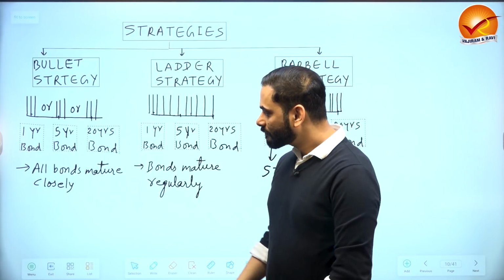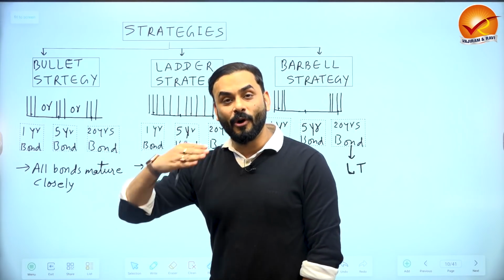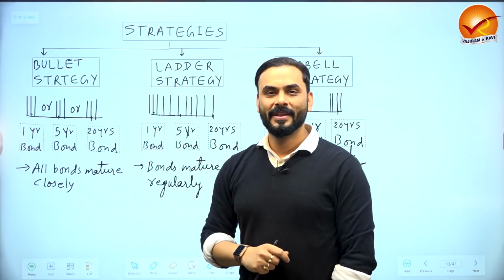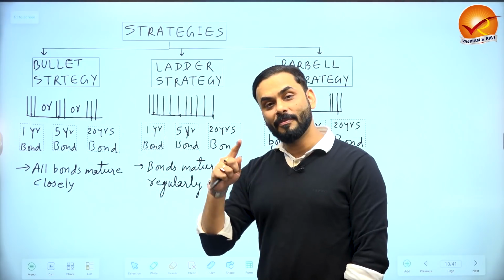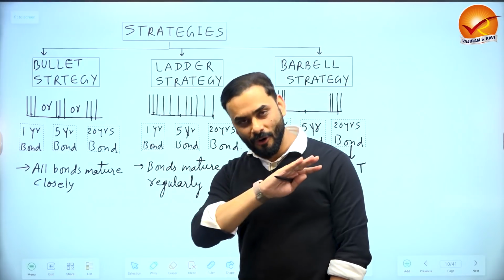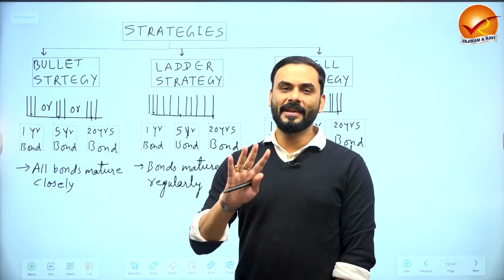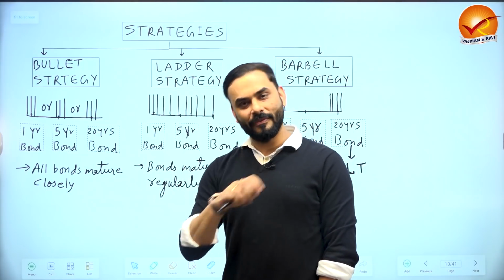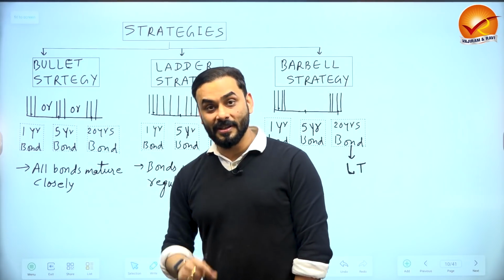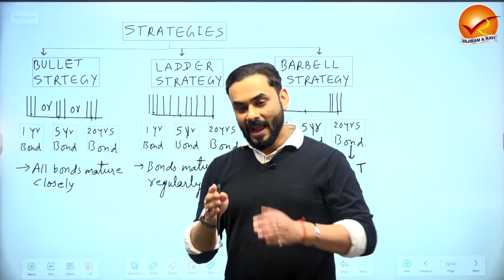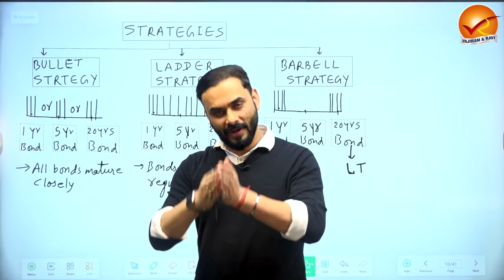All right. Whenever you put all your money in either short-term, medium-term or long-term, all your bonds will mature at one go. Suppose I have bought a 1 year bond of one company, then a 1 year bond of another company, and a 1 year bond of a third company. All my bonds will give me profit after 1 year. And after 1 year, I have nothing left. I'll get all the profit and that's it, because I put all my money in for 1 year. All right. So that is bullet strategy. A bullet strategy gives you profit at one point of time only. Your profit is not over a period of time. Your profit is one time.